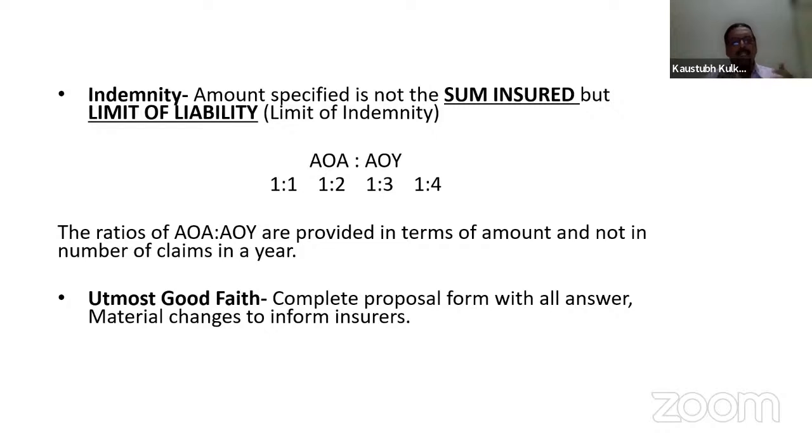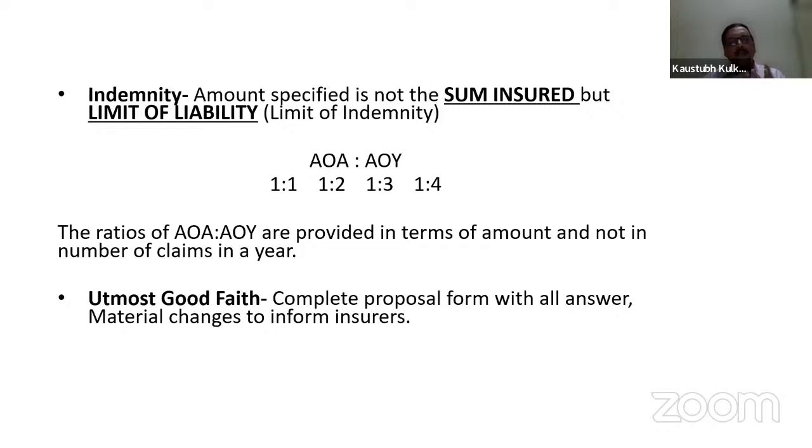What will happen to the next 5 lakhs? Because 5 lakh rupees still remain under this limit of liability. Suppose a second claim of 5 lakhs comes within the same year, is it payable or not? There are two thoughts. One thought says that once the payment of 5 lakh is done and the ratio chosen is 1:1, the policy is over. No, it is not like that. 1:1 means only one accident is covered and 1:4 means 4 accidents are covered.